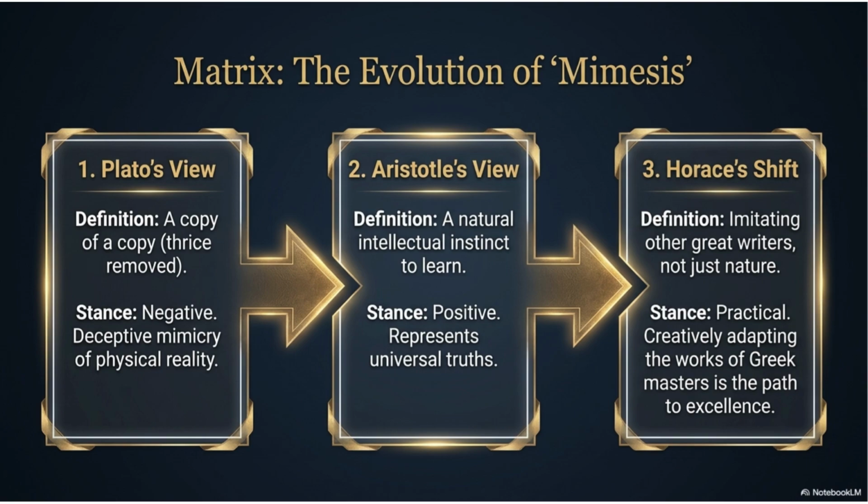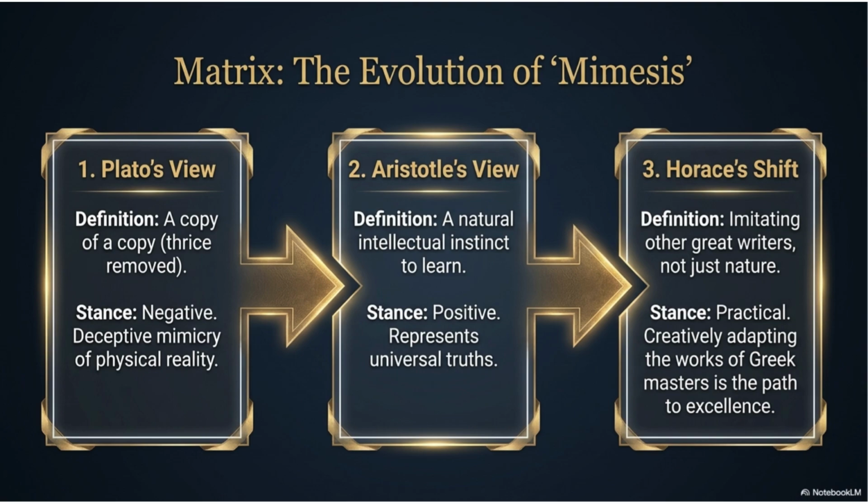Notice the arrows connecting the 3 boxes. They show that literary criticism did not remain the same. It evolved. One thinker responded to another. Each critic developed the idea further. So, let us understand this journey step by step. First stage. Plato's view.